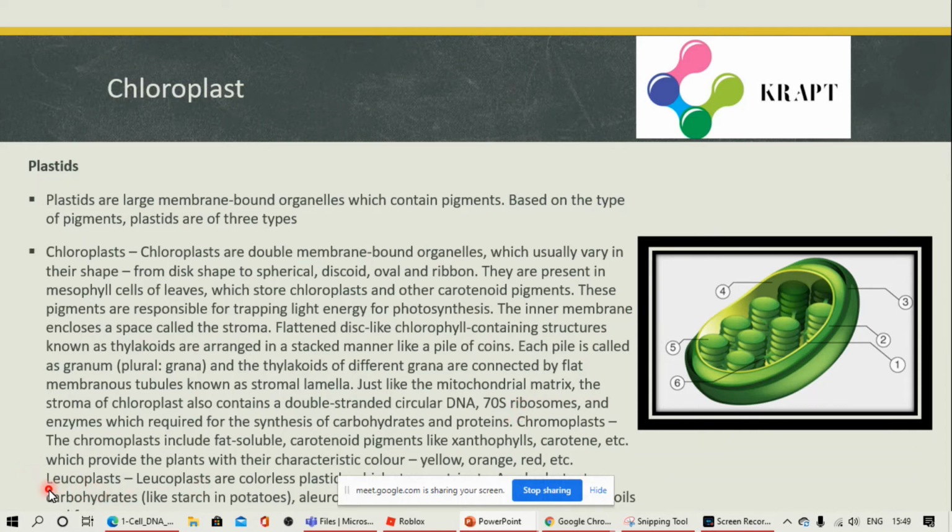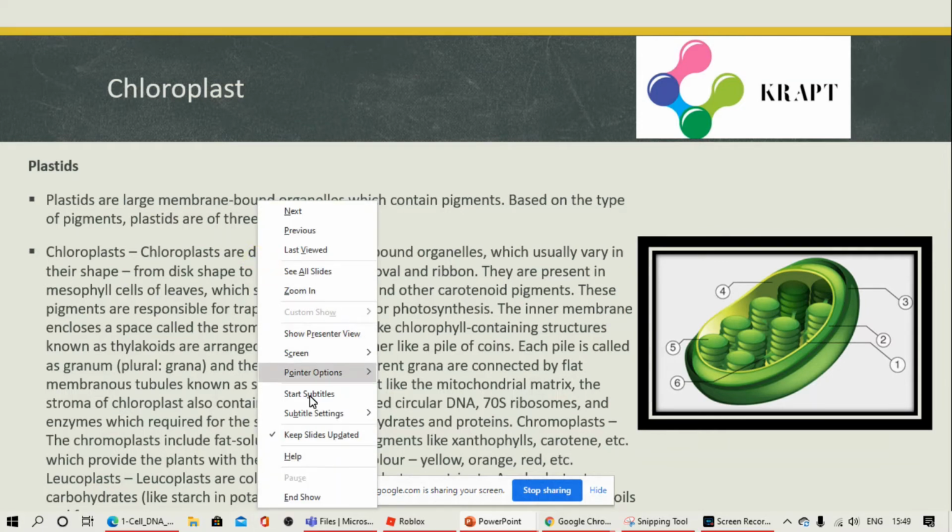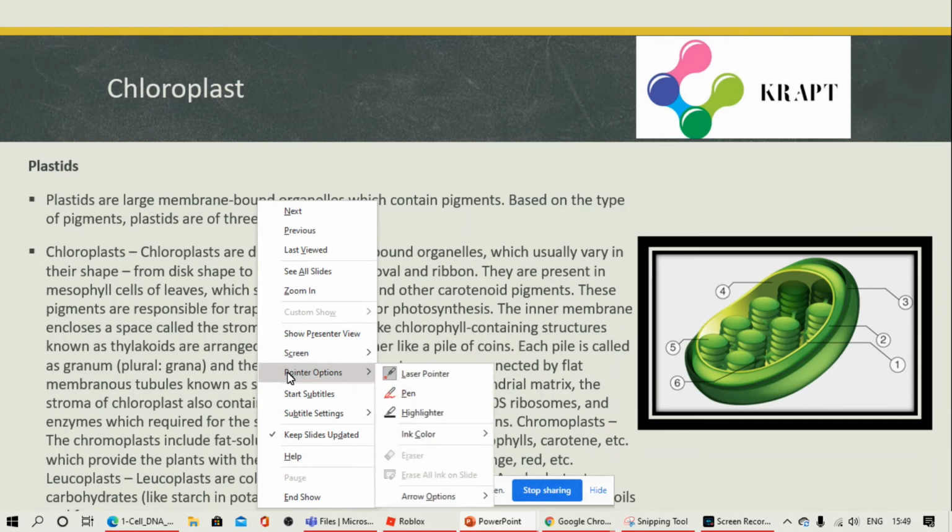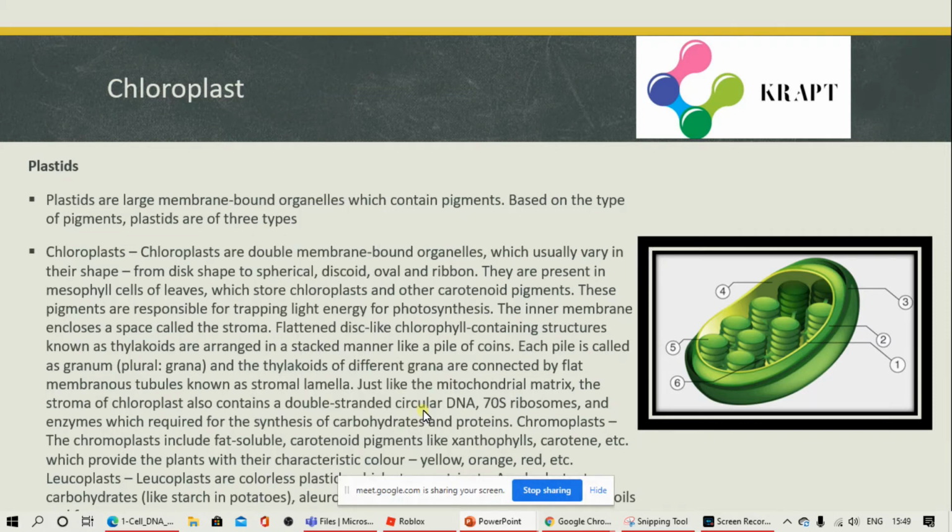Leucoplast, you can see here. I think they have not bolded it, I will just highlight it. Leucoplast is here. Leucoplasts are colorless plastids.